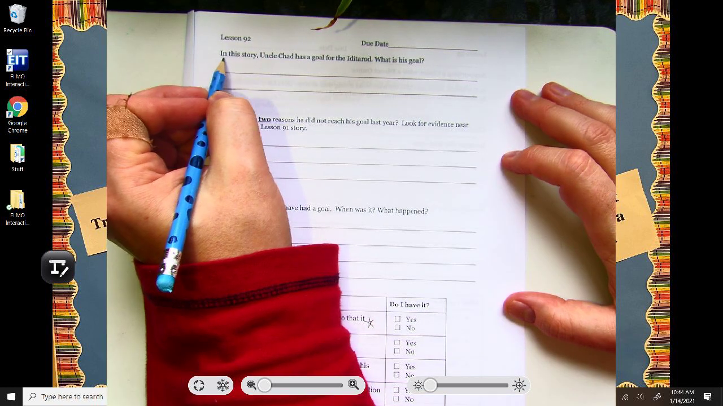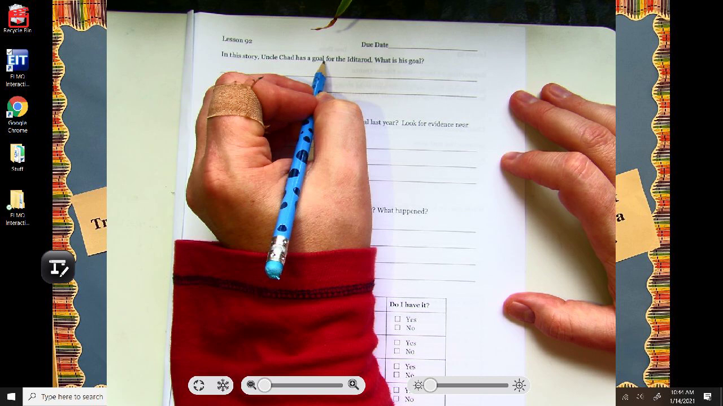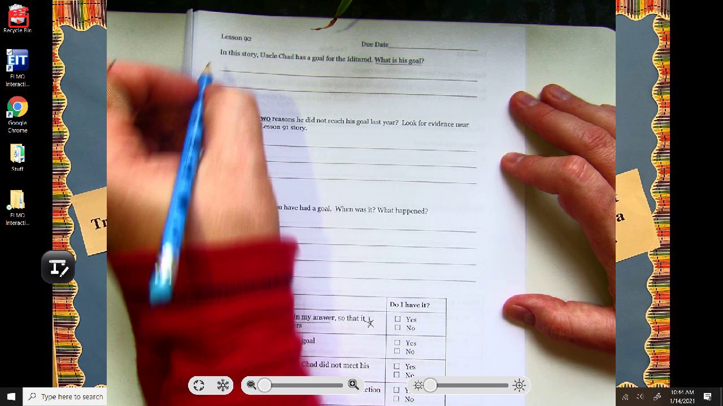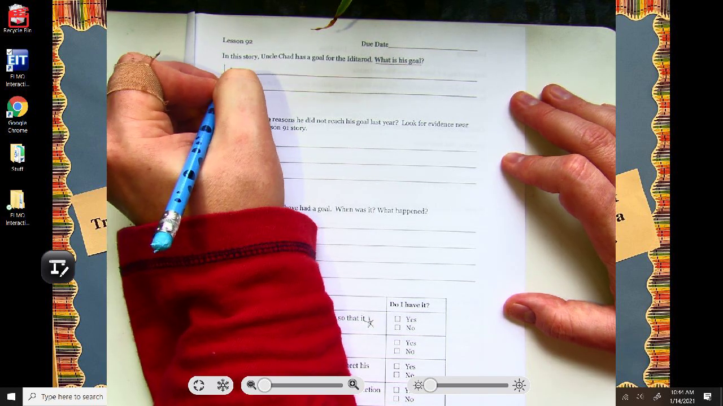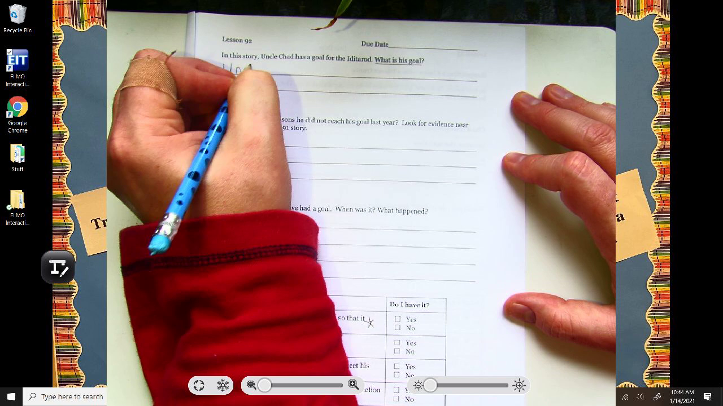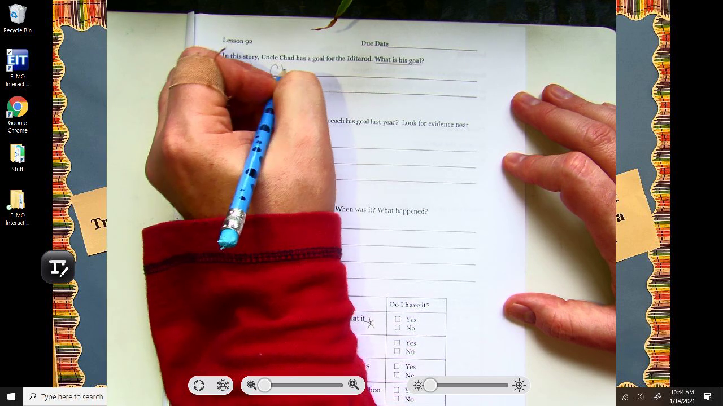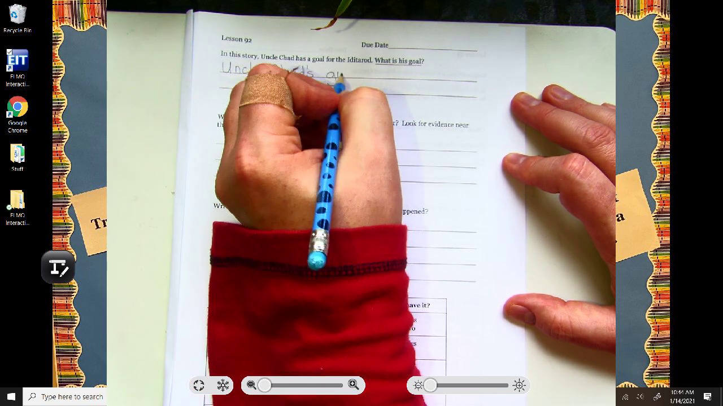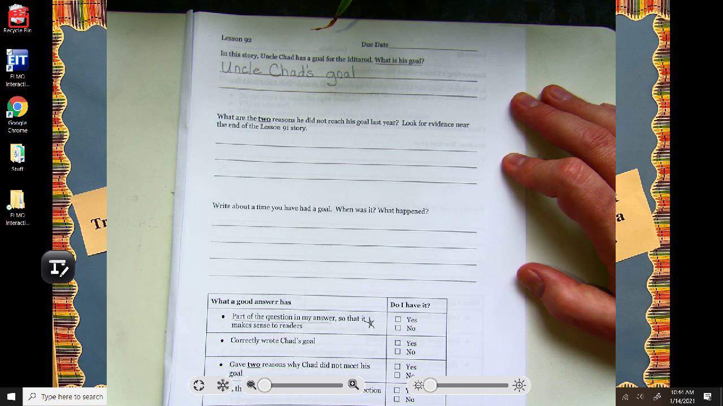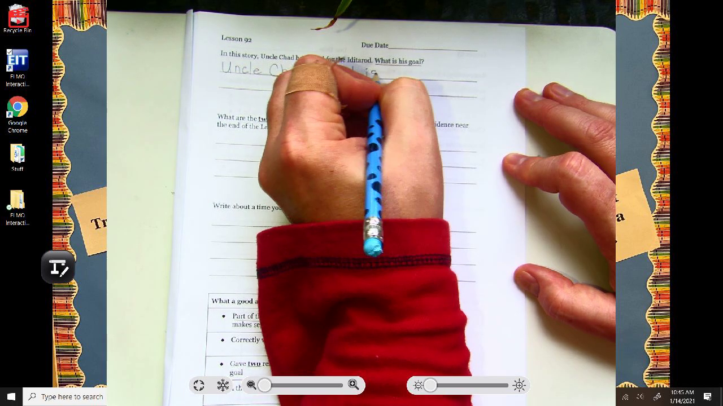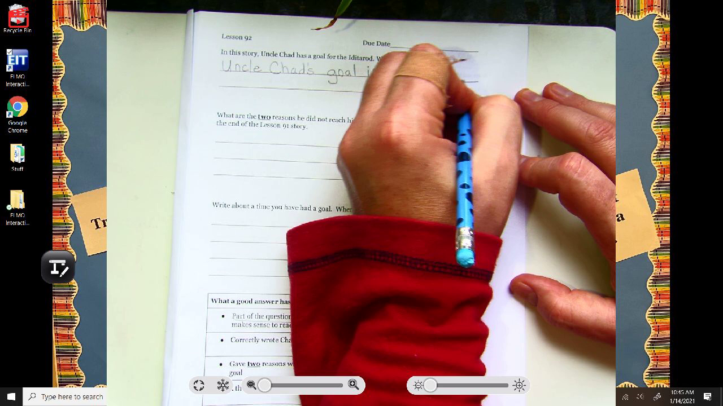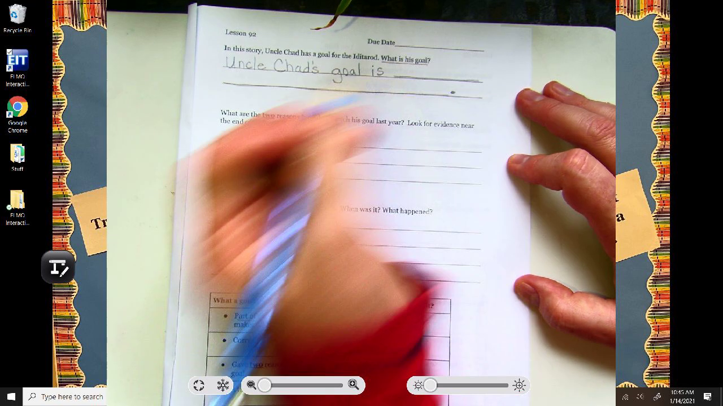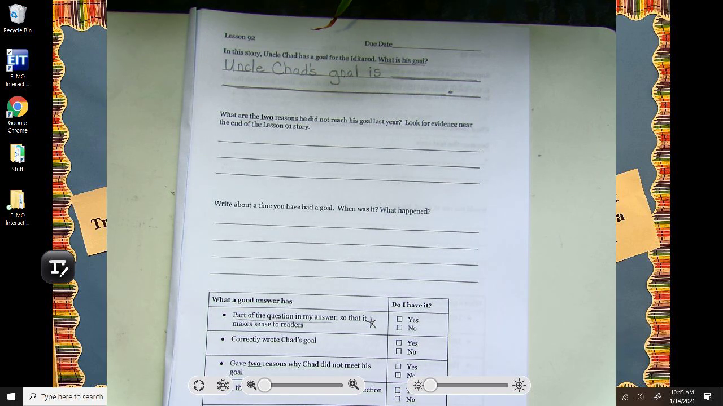So question 1. In this story, Uncle Chad has a goal for the Iditarod. What is his goal? So there's a lot of ways we could start this. I'm going to start it with a capital U, right? Uncle Chad's goal. So apostrophe S because he owns the goal. It's his goal. Uncle Chad's goal is, and then you can finish it. What is his goal? And put a period at the end of that, right?